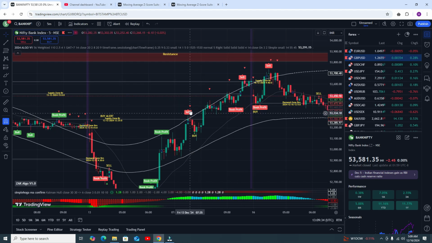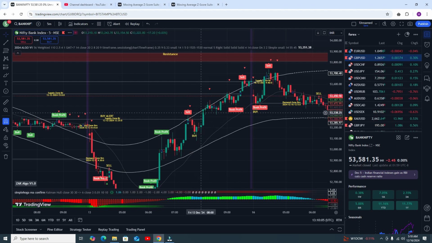With this sell signal, you need to execute your trade at this point. But the second type of buy signal tells you that you do not need to go for the sell trade after getting the buy signal. For example, here, if you got the sell signal you can go for the sell trade, but if you got the buy signal you need to exit your trade and go for the buy trade.